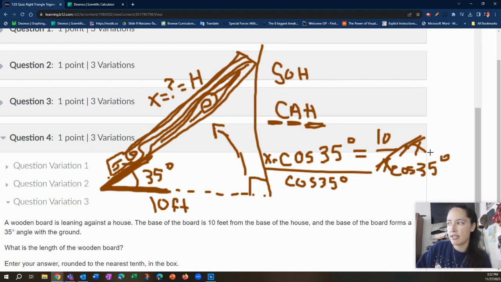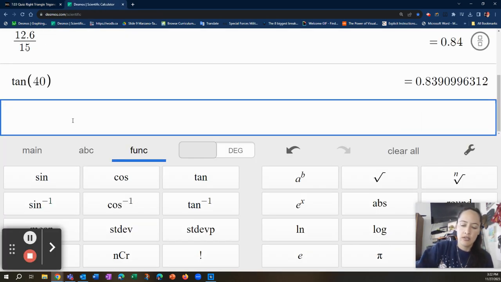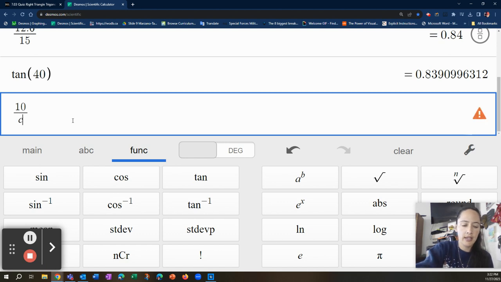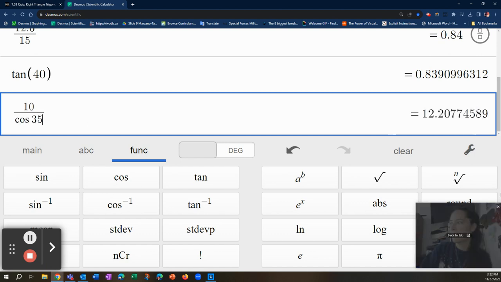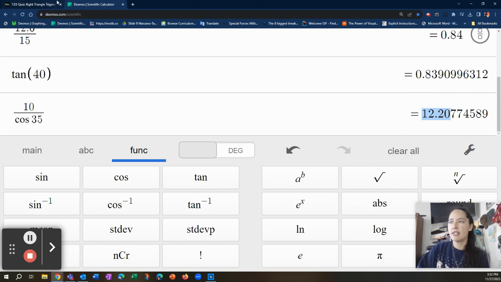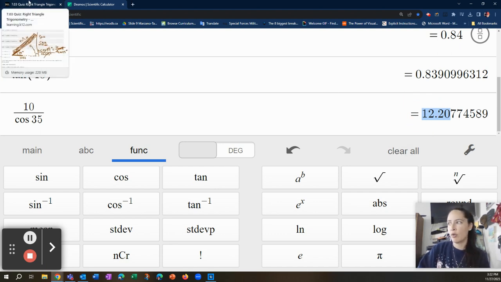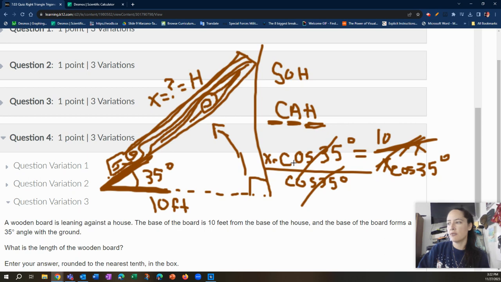And you could write this out in a separate step. I have this little rectangle of space, and I want to write large enough so you guys can see it. Okay, this cancels. So now X is equal to 10 divided by cosine of 35, and that will give us the length of our wooden board. So we have 10 divided by the cosine of 35. And then again, rounded. Okay, that's pretty easy for us. To the nearest tenth, 12.2 feet. And listen, feet. Yes, feet. It's in terms of feet. So 12.2 feet.